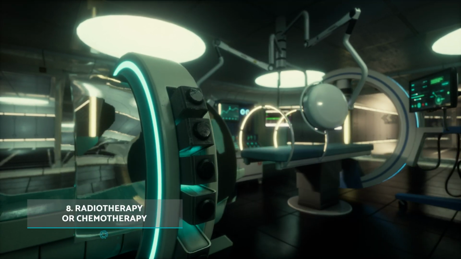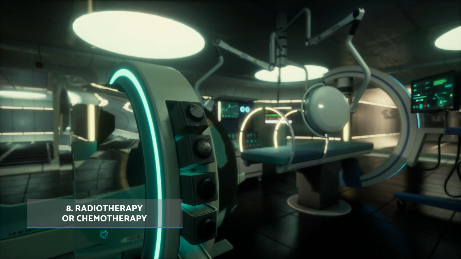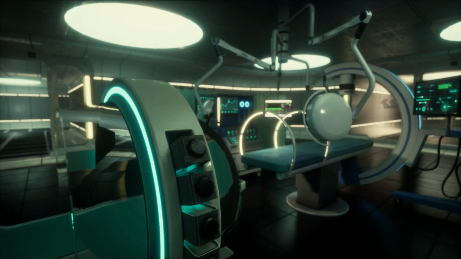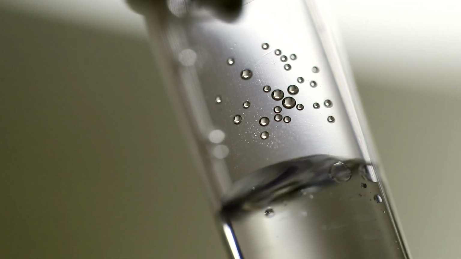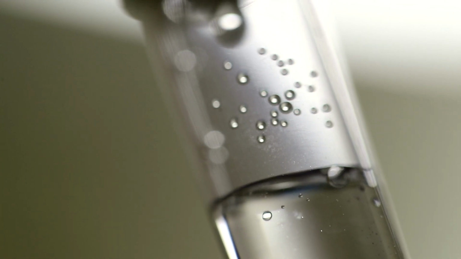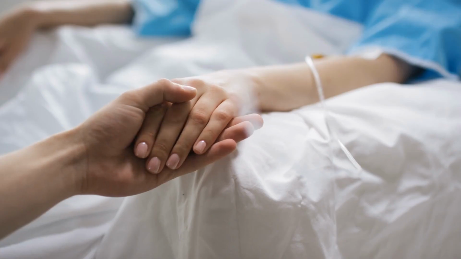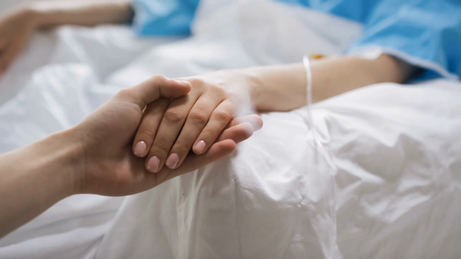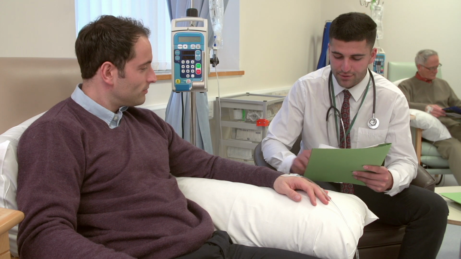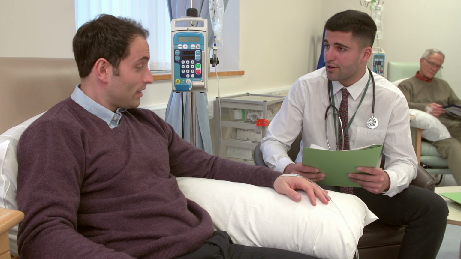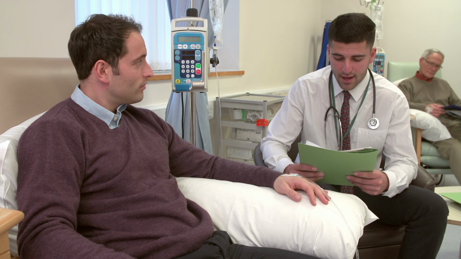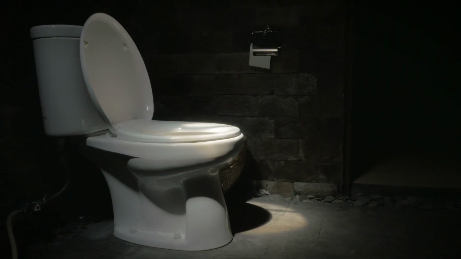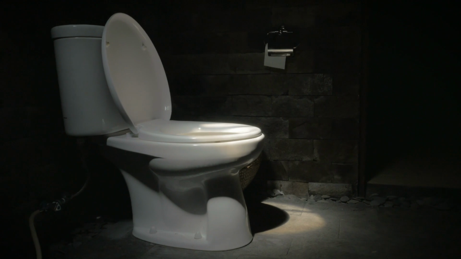Radiotherapy or chemotherapy. The application of treatments used in cancer such as radiotherapy and chemotherapy can cause discomfort such as pain, burning and difficulty when urinating, increased urinary frequency and abdominal pain. How to treat these side effects. The discomfort generated will disappear once the treatment cycles have been completed. The doctor will prescribe analgesics or anti-inflammatories to improve symptoms while the side effects of the therapy wear off. And this is our ONsalus Health video about discomfort when urinating without infection.